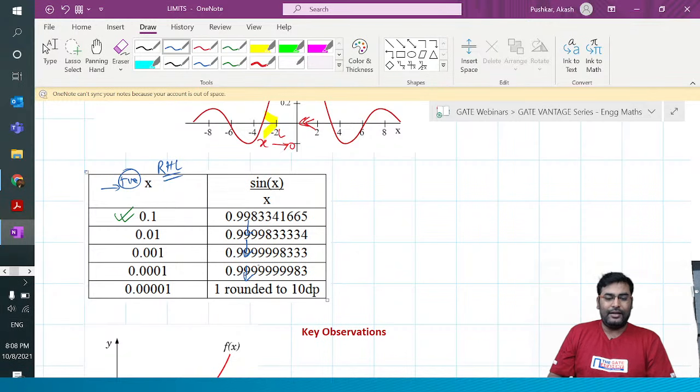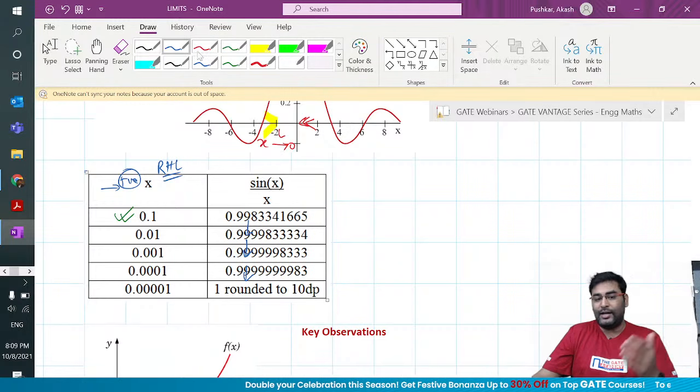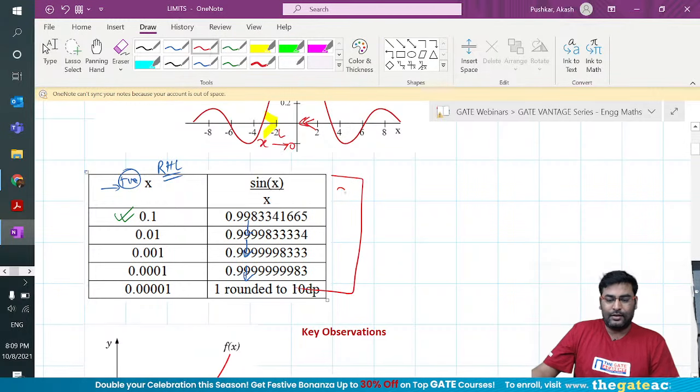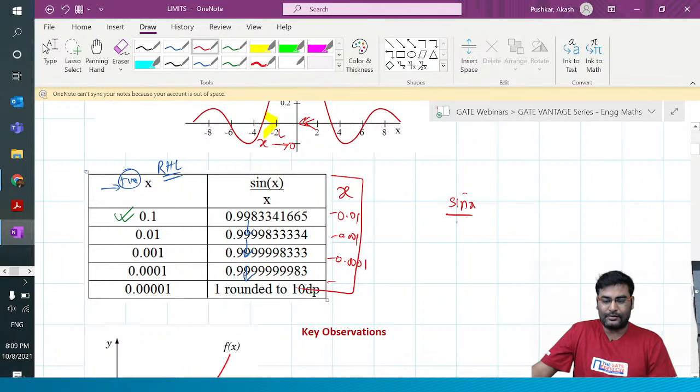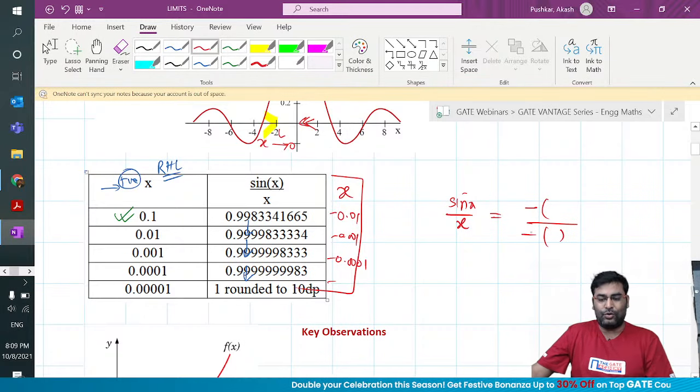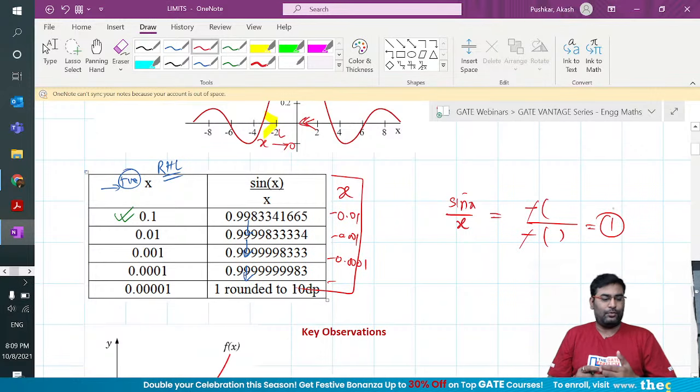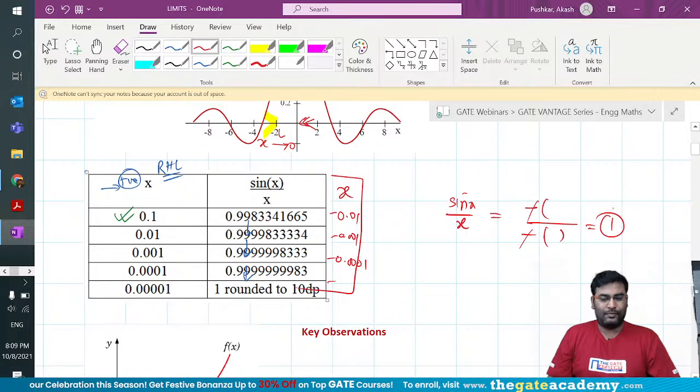Then we say that this function might be discontinuous at x tends to 0, but it has a limiting value 1. Then some of you might be wondering what if I take x from the negative side of it, meaning to say if you take x as minus 0.01, minus 0.001, if you go closer from the negative side, still sin x by x is going to be negative for negative values. x will also be negative for the negative value, and then they cancel each other and you get the value one. Does it make sense, guys, to you?